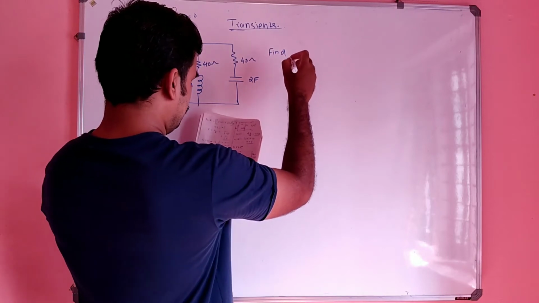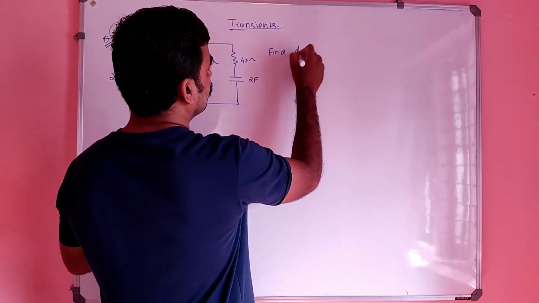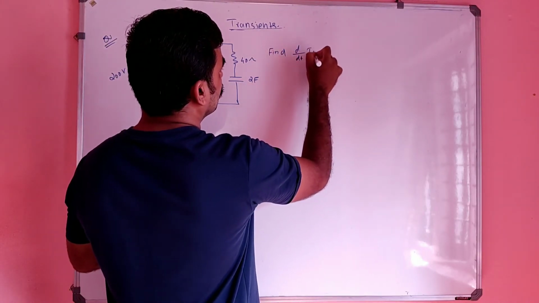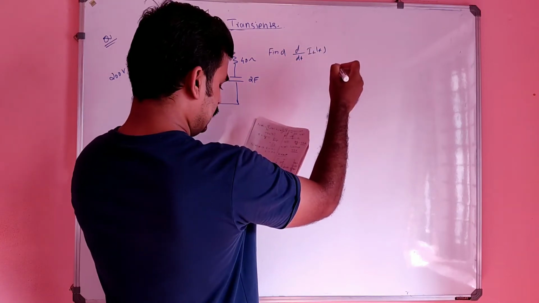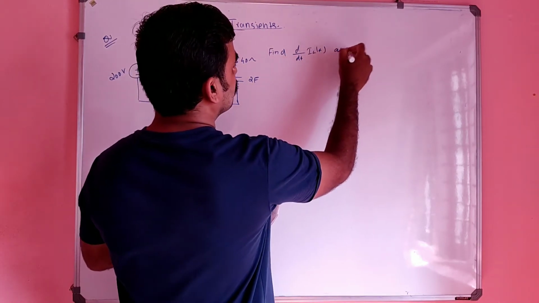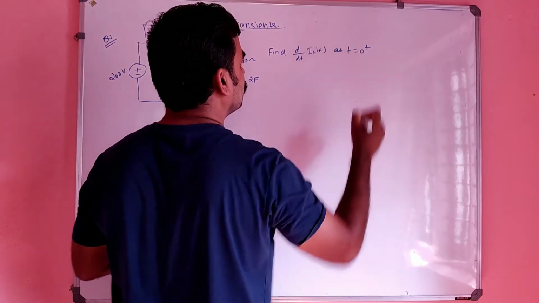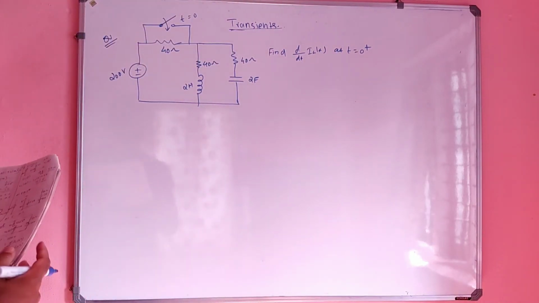Find d by dt of IL of t at t equal to 0 plus. Oh, what a question.